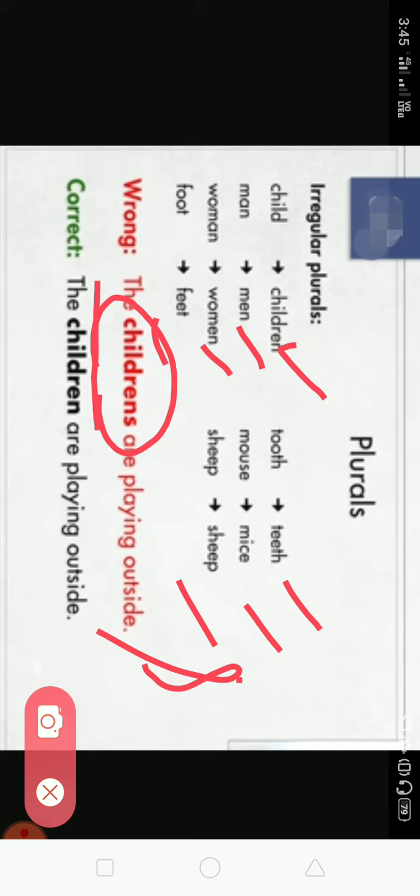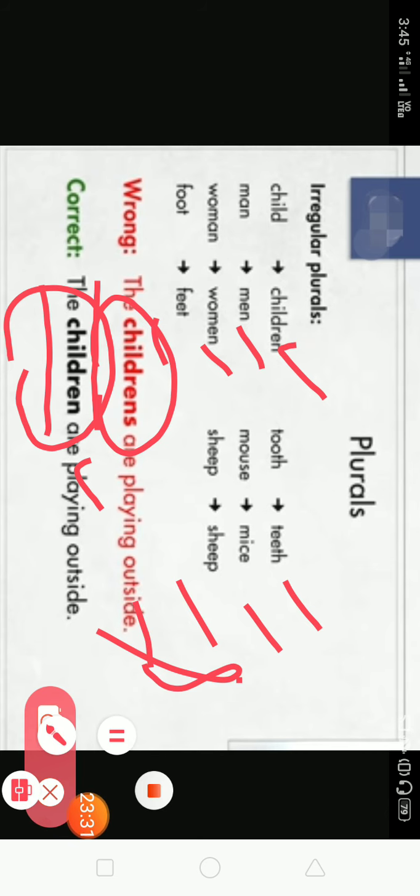So you should learn all these simple or basic things like irregular verbs, degrees of adjectives, how to make plurals of nouns, how to make plurals of verbs. These are common things which you should know, and all these things enhance your grammar work. Okay, now see the correct part. The children are playing outside. Here children is already a plural, so the verb is also plural. The children are playing outside.